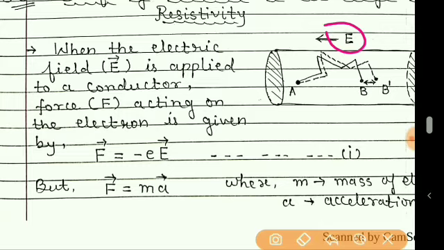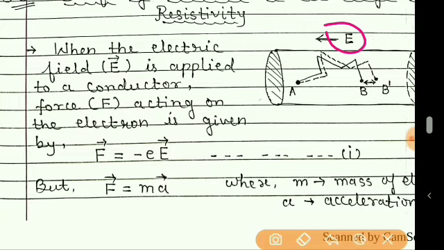So every time its velocity as well as direction changes, and that type of motion is called drift motion, and the velocity related to it is called drift velocity.